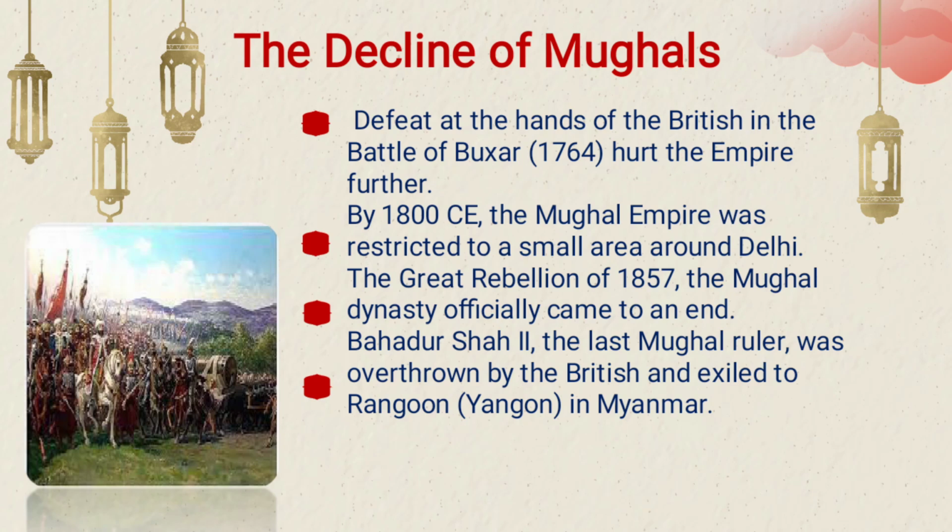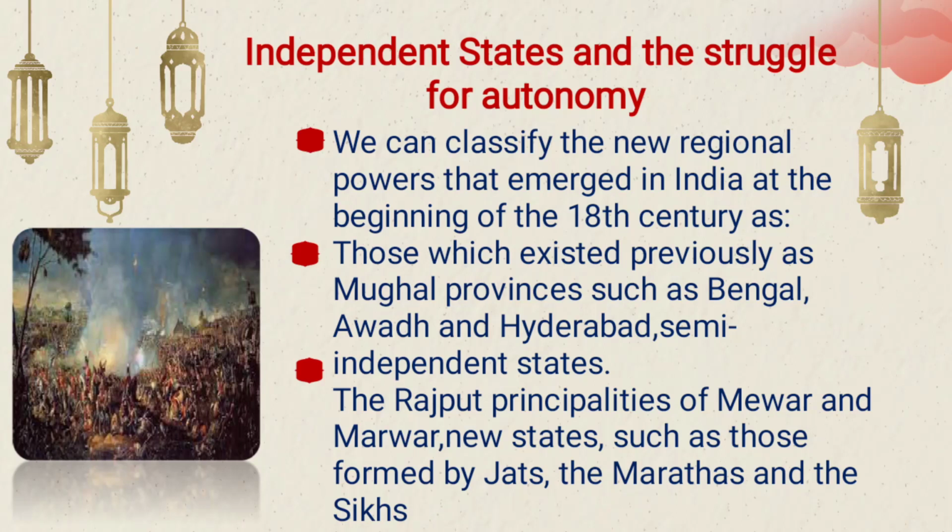These things we studied in the fourth lesson of our history, and let's continue this lesson. At last, the British also came and fought a battle in 1764 that also affected the Mughal empire. So overall these fights caused the decline of the Mughal empire, and the last Mughal ruler was Bahadur Shah II, who was sent away to Myanmar by the British. The next is the independent states and the struggles they caused.